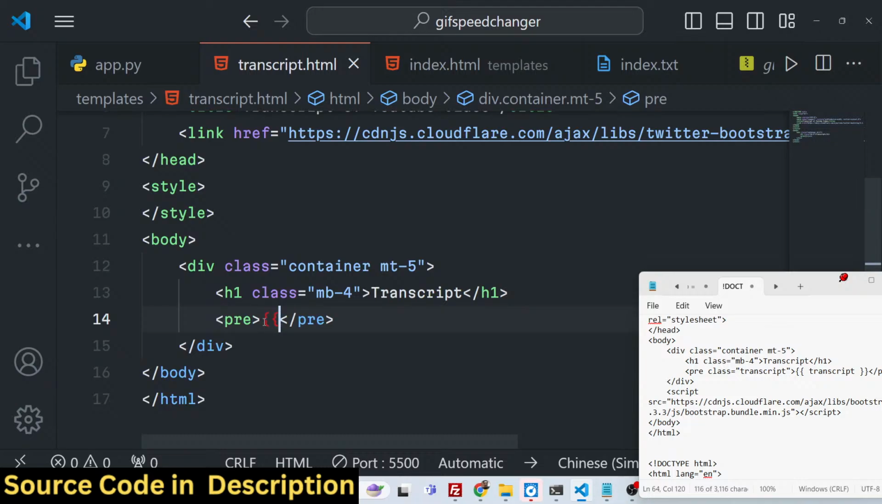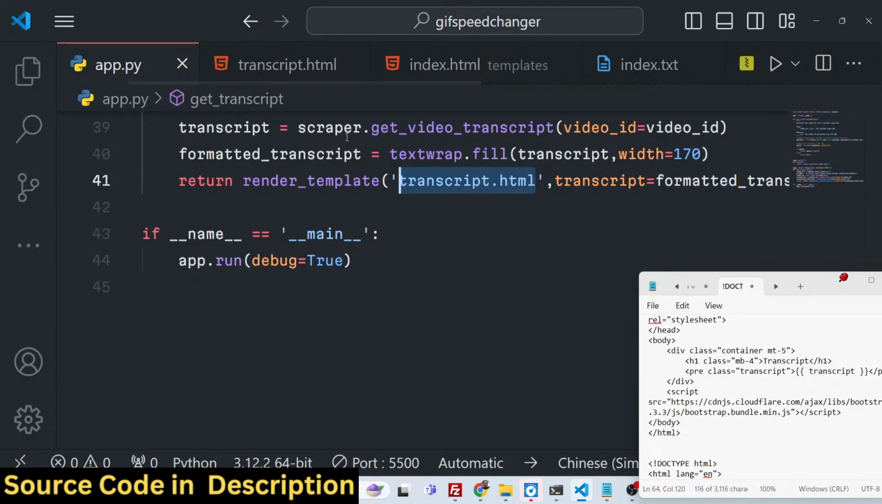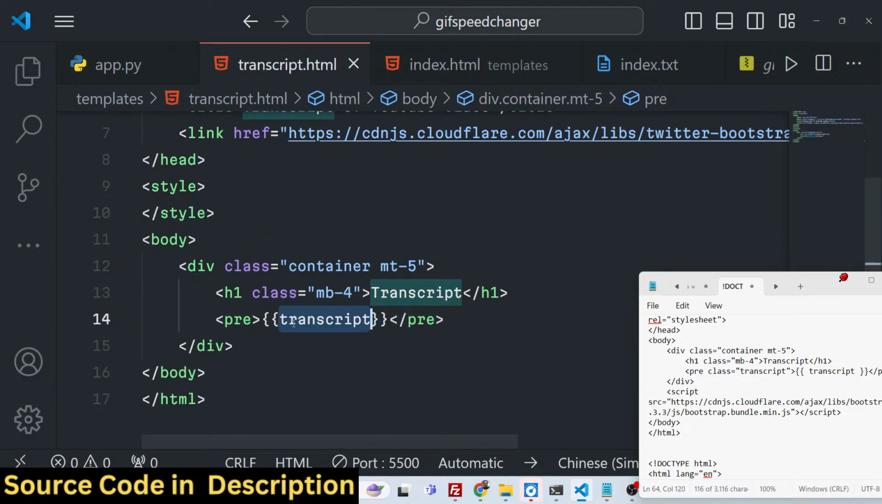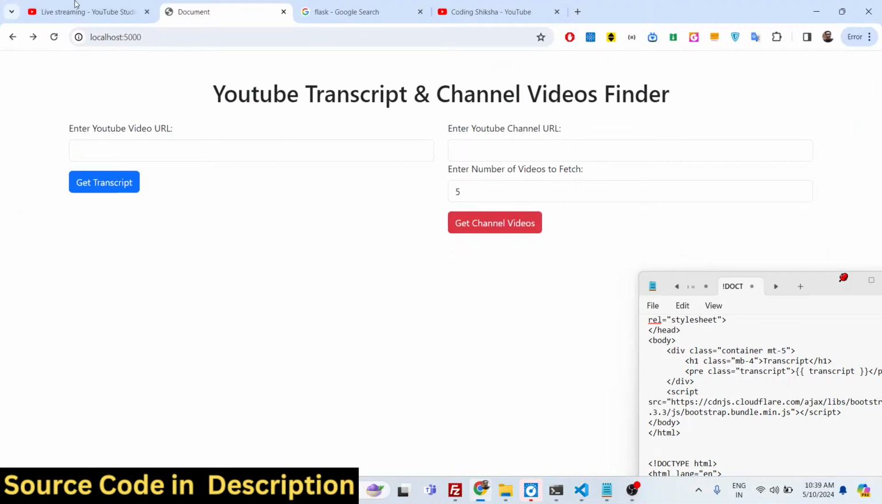And inside double curly brackets, we can dynamically put this variable that we got. If you see, we are sending this variable transcript. We are simply rendering this variable in double curly brackets, which allows Flask to dynamically put variables inside HTML files. This is actually the magic of the Flask web framework.